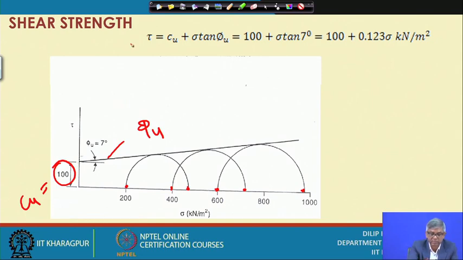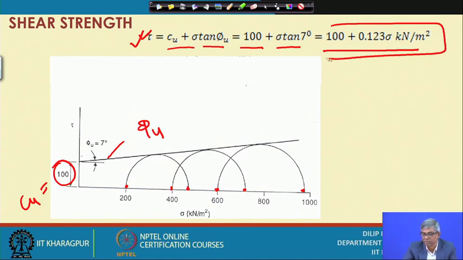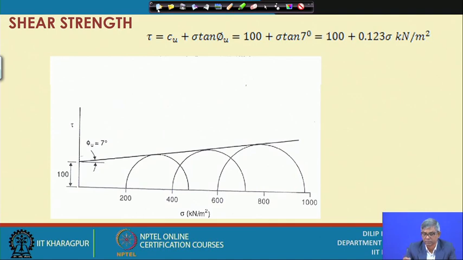Then, the shear strength equation, the Mohr Coulomb equation, is tau equal to C u plus sigma tan phi u. So, 100 plus sigma tan 7 degrees, then the equation becomes 100 plus 0.123 sigma, in kilonewton per meter square. This is the shear strength equation for this test. This is one simple application I have done. I will do a few more in the subsequent lecture. With this I will stop here. Thank you.